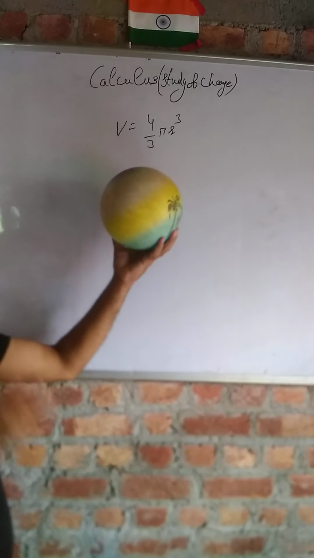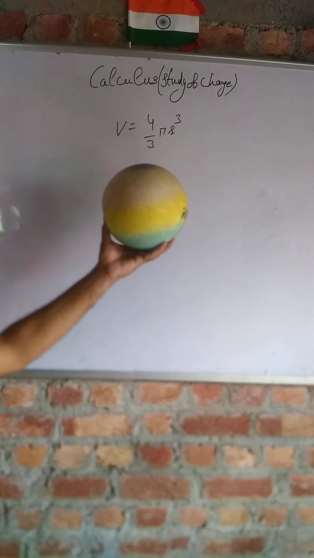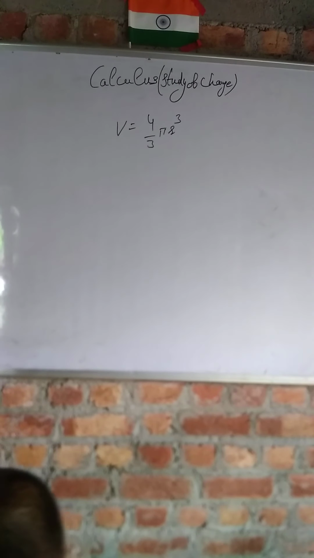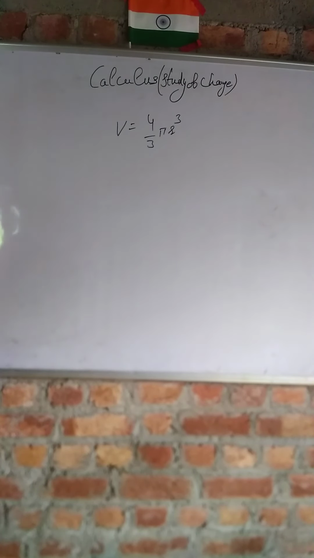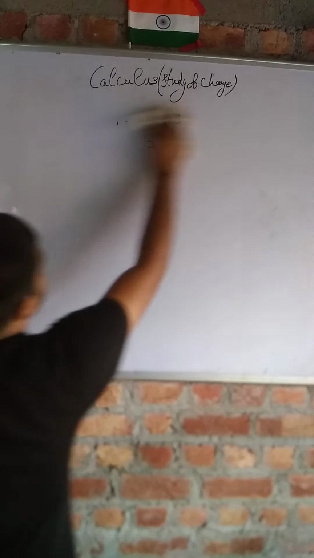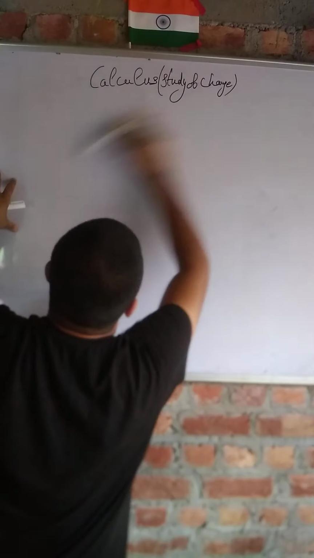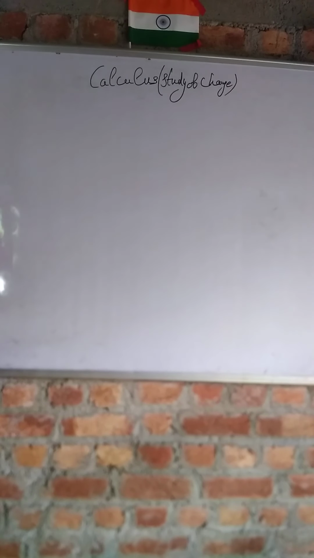So I have given you two examples to give you an understanding of how changing quantities can be studied by using calculus.